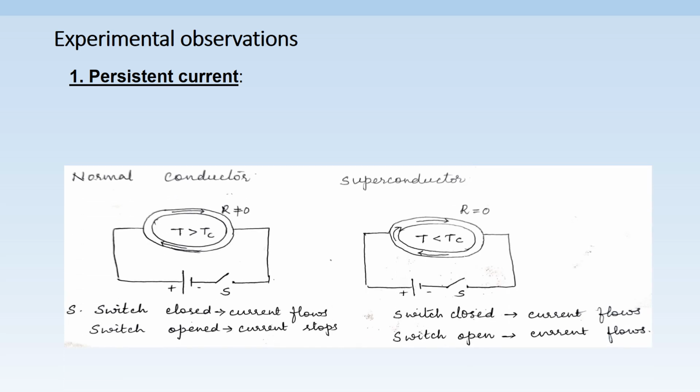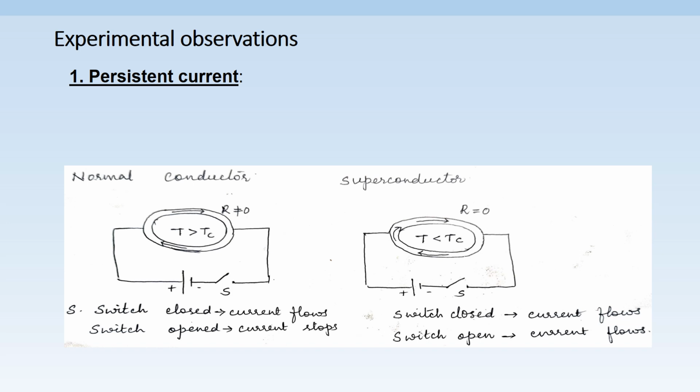Let us come to experimental observations of superconductivity. First, let us take up persistent current. To explain this persistent current, we require this figure. We are taking two rings. One ring has a temperature greater than critical temperature, and hence it is in a normal conducting state. Another ring has a temperature which is less than critical temperature, and it is a superconductor. Let us connect these rings to a circuit as shown.